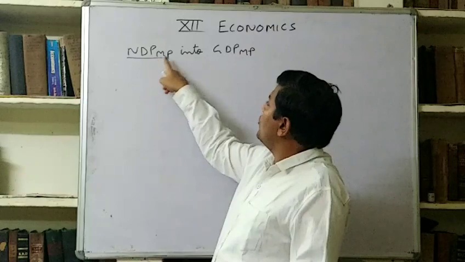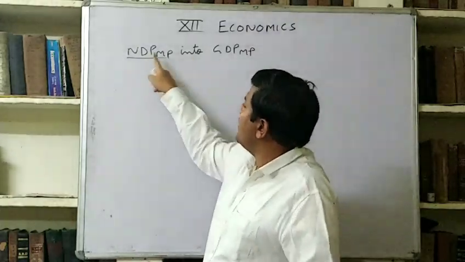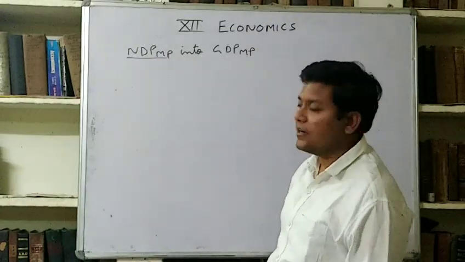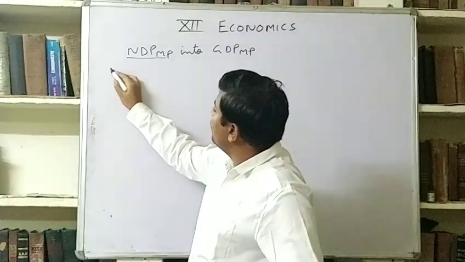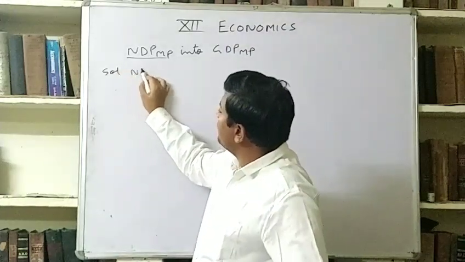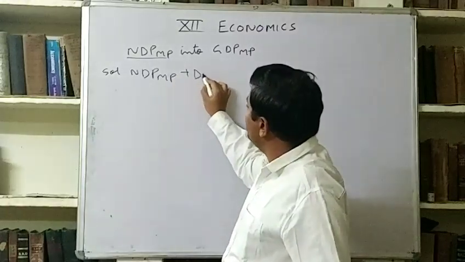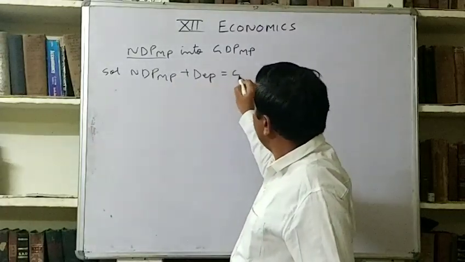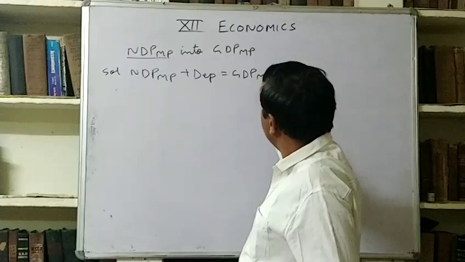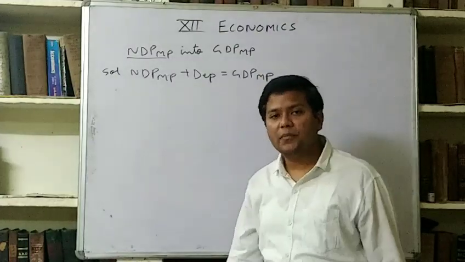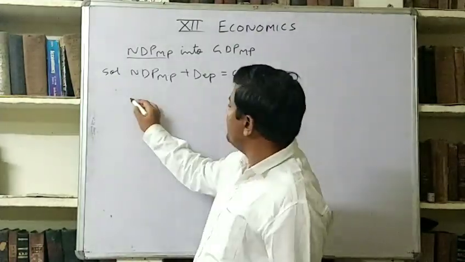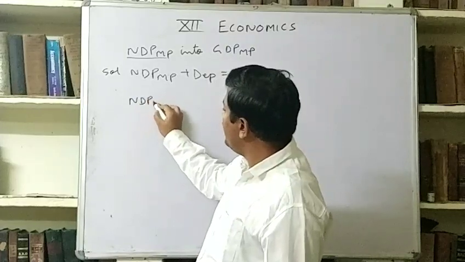We have to convert NDP MP into GDP MP. So in both of these, only net and gross are different. So the solution will be NDP MP plus depreciation is equal to GDP MP. So simple.